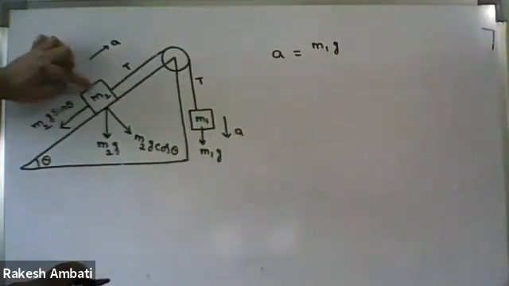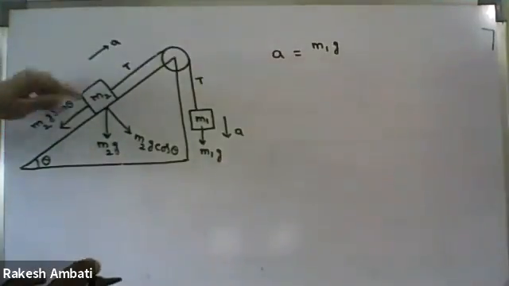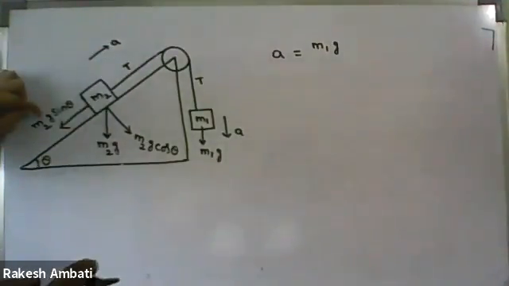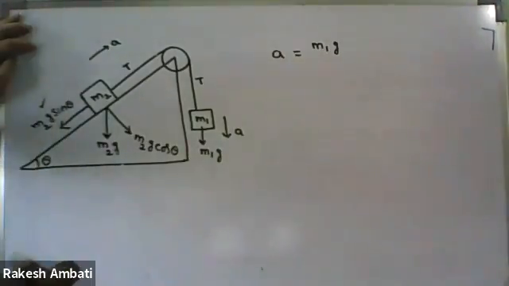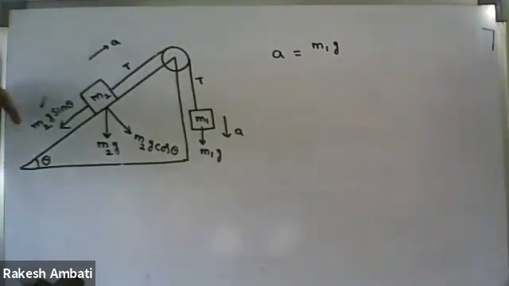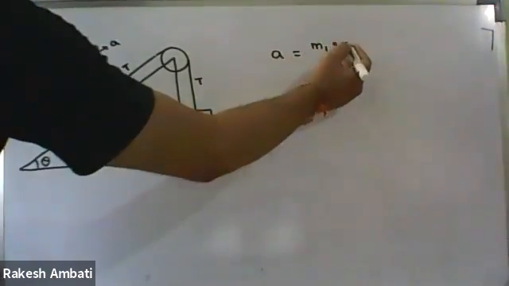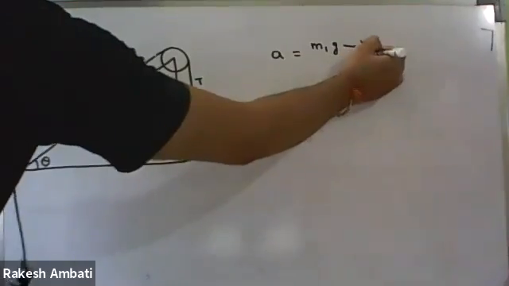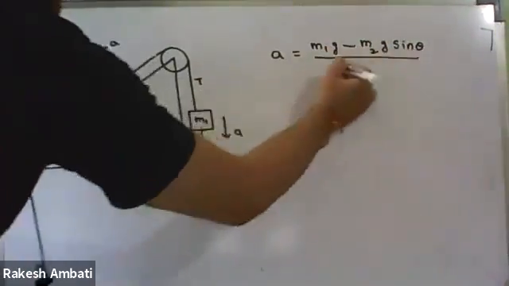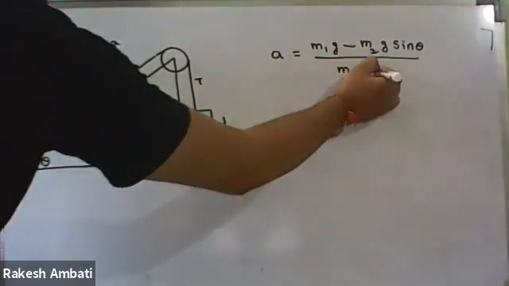Then coming to the second block M2, this block M2 is moving along the inclined plane. Along the inclined plane, this weight component is present, so we have to consider this weight component. But is this weight component present along the direction of motion or opposite? Opposite. So minus M2G sin theta. And in the denominator, the sum of the masses, M1 plus M2.